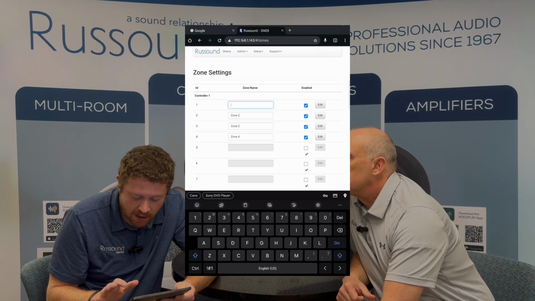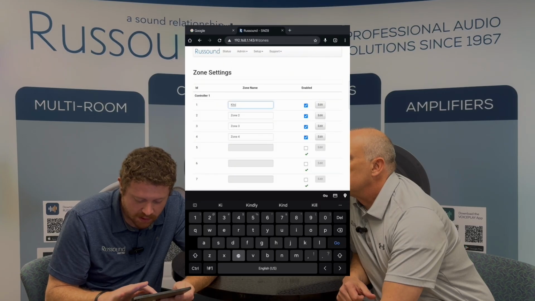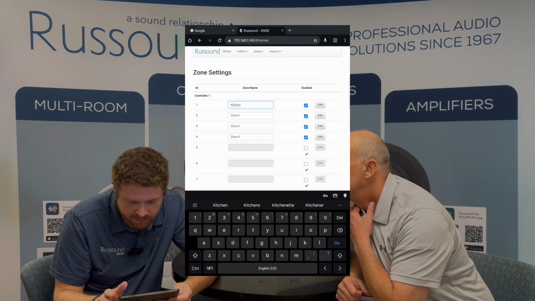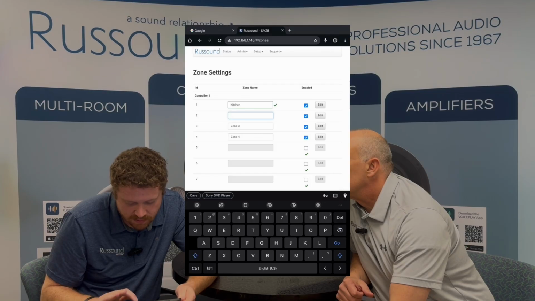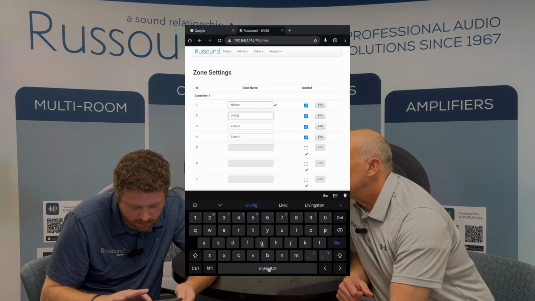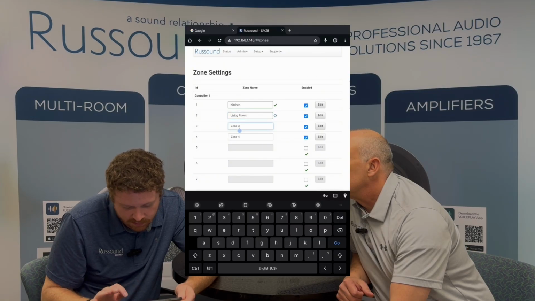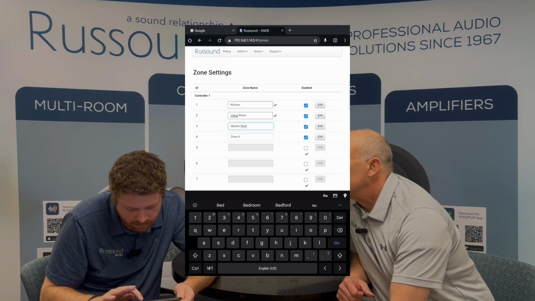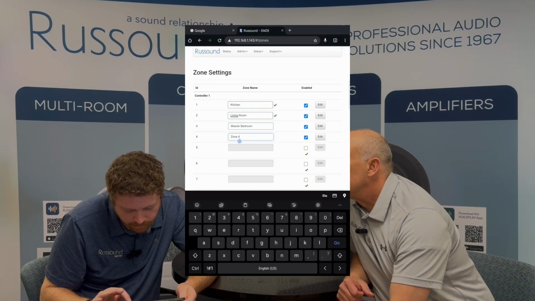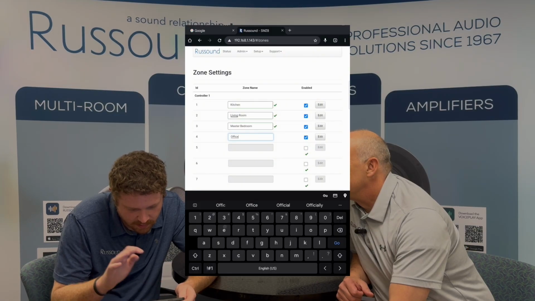We're going to do our zone 1 as kitchen. Give it a second, and it will automatically save the name. Zone 2 is going to be living room. Zone 3 is going to be our master bedroom. And Zone 4 is going to be our office.